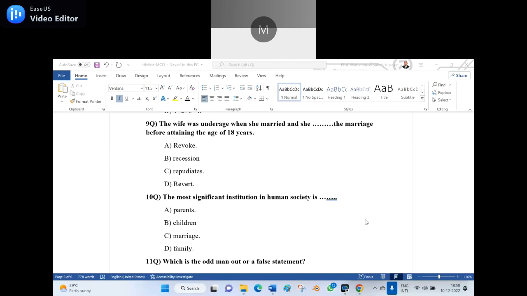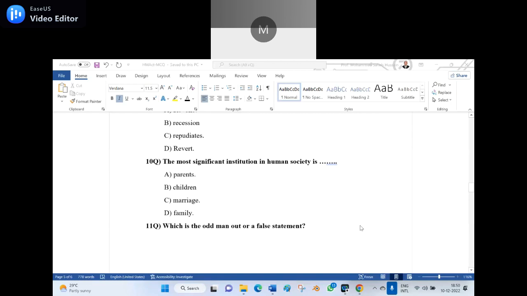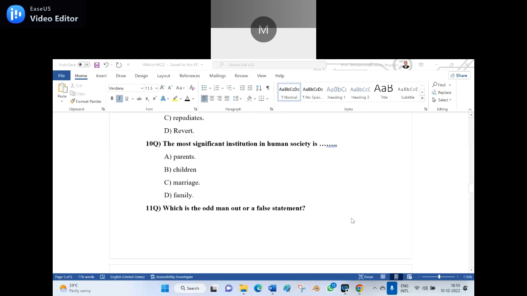Like a Muslim can apply for maintenance under CrPC 125 also. It is an option given to the party to apply for getting the benefit. Which is the famous case law for Muslim maintenance?